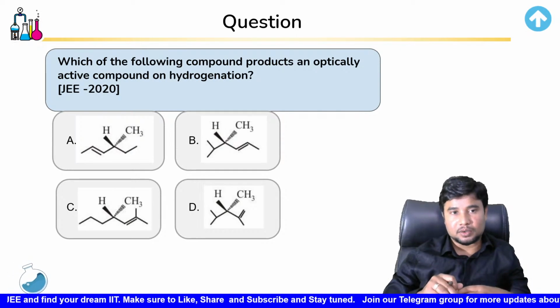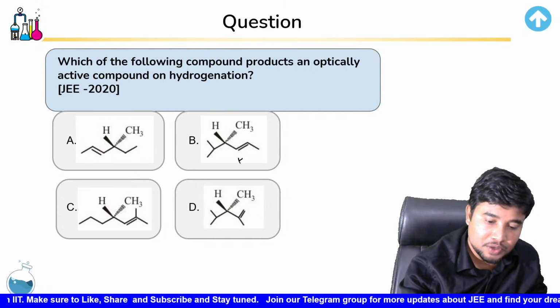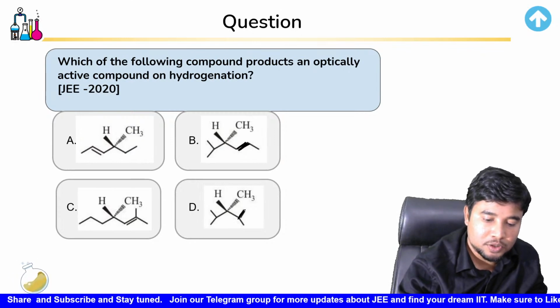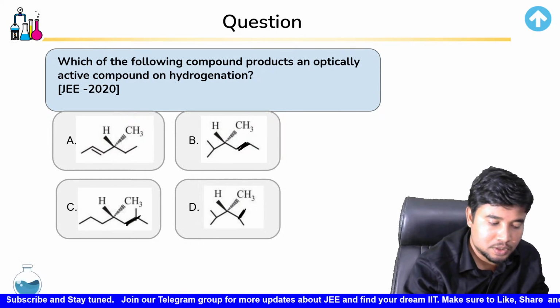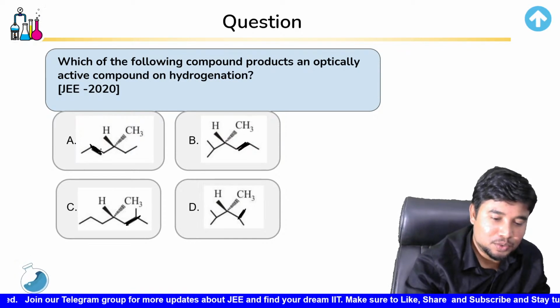Okay, so what happens here is when you add hydrogen, this molecule loses the double bond, this molecule loses the double bond, this molecule loses the double bond, and this molecule loses the double bond over here.